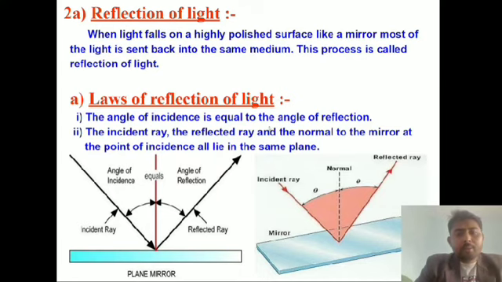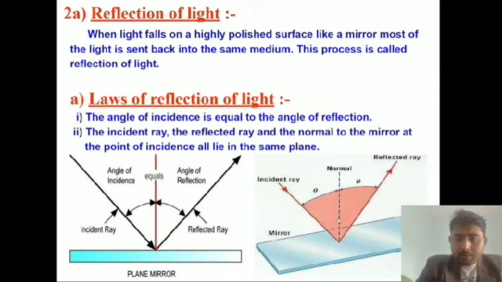The first rule is that the angle of incident is equal to the angle of reflection. This is the angle of incident and this is the angle of reflection. The incident ray, the reflected ray and the normal to the mirror.